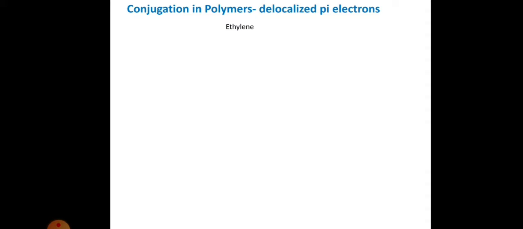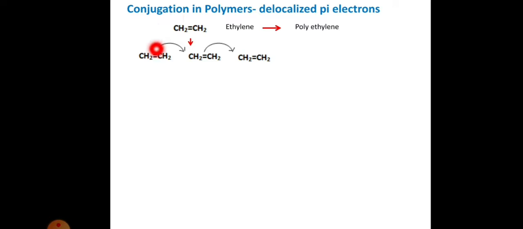Ethylene to polyethylene. Let us consider this polymerization. CH2=CH2 is ethylene. On polymerization, the double bond present in ethylene shifts, so that a new bond is formed between the carbon atom of one molecule and the carbon atom of another molecule.